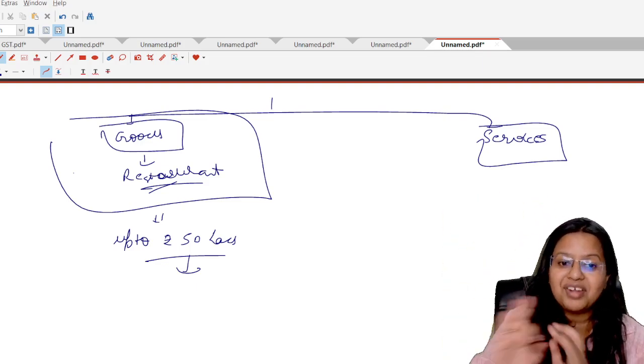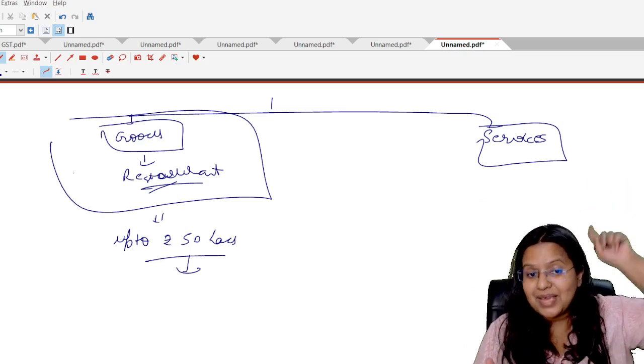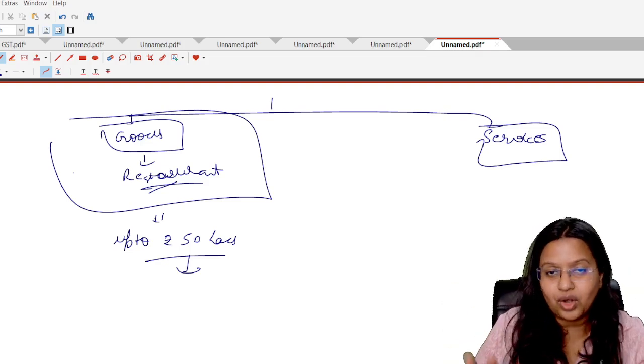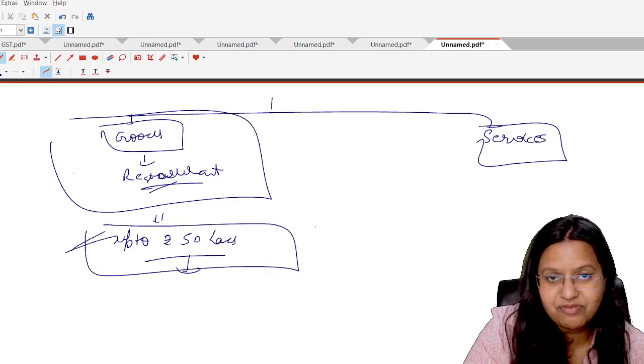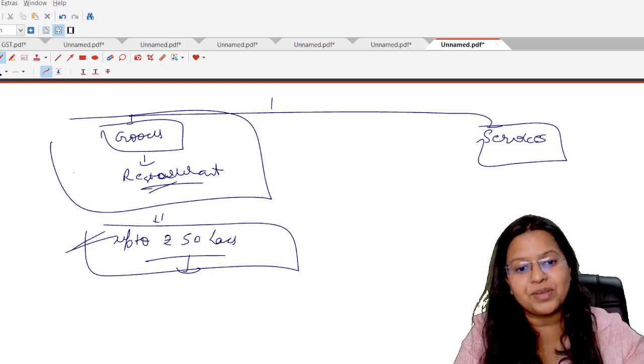Yes, we always have to check the turnover of the preceding financial year, on the basis of which we opt for the scheme in the current financial year or not. But government made a provision that it can increase up to 1.5 crore.